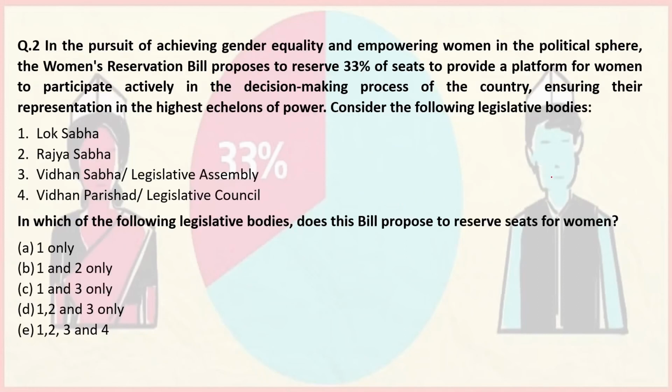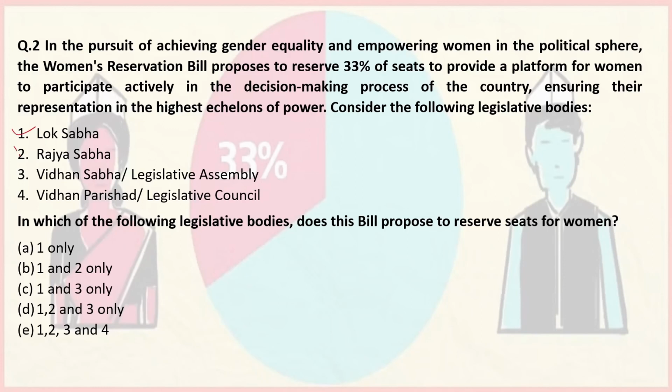Let's come to the second question. In the pursuit of achieving gender equality and empowering women in the political sphere, the Women's Reservation Bill proposes to reserve 33% of seats to provide a platform for women to participate actively in the decision-making process of the country, ensuring their representation in the highest echelons of power. Consider the following legislative bodies.